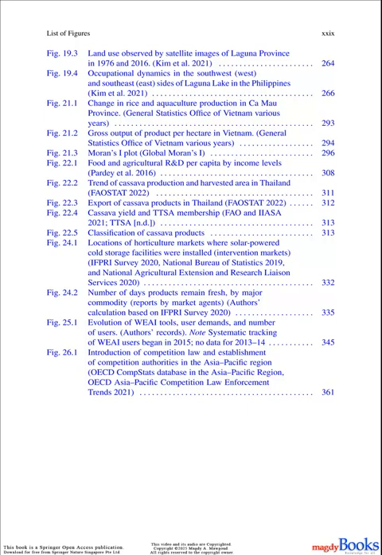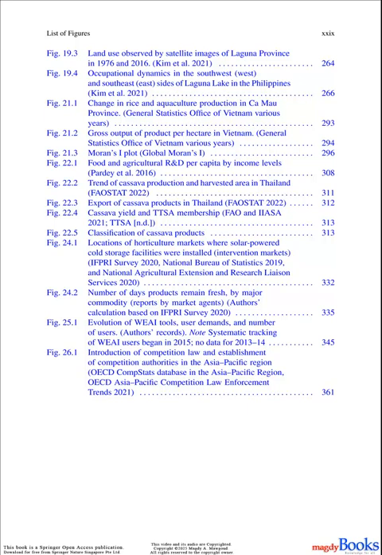Figure 24.2. Number of days products remain fresh, by major commodity. Reports by market agents. Author's calculation based on IFPRI Survey 2020. Figure 25.1. Evolution of WEAI tools, user demands, and number of users. Author's records. Note: systematic tracking of WEAI users began in 2015. No data for 2013 to 2014.